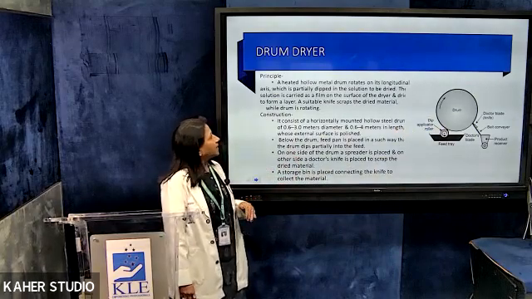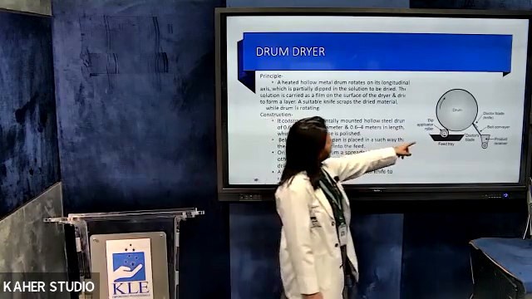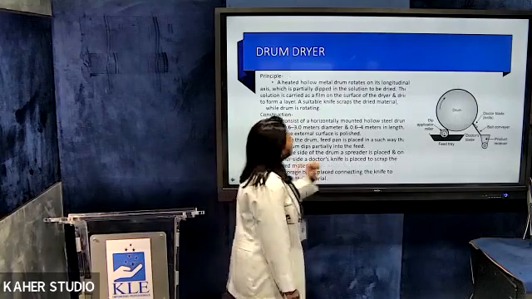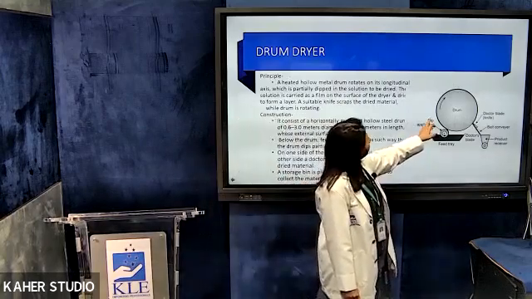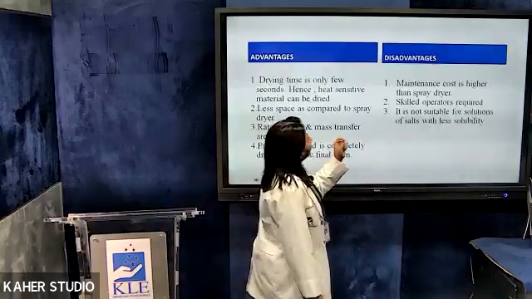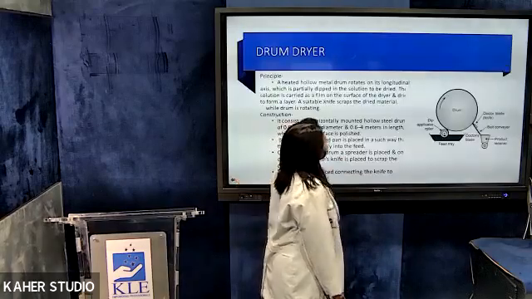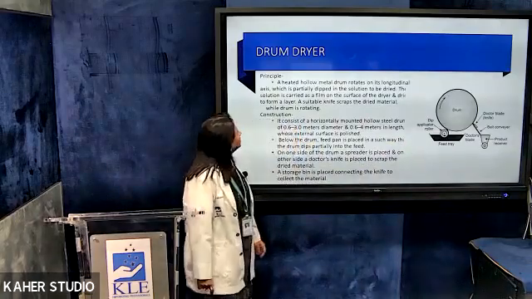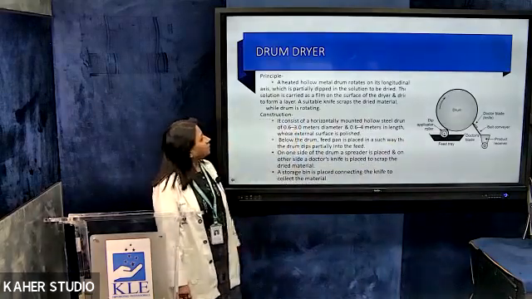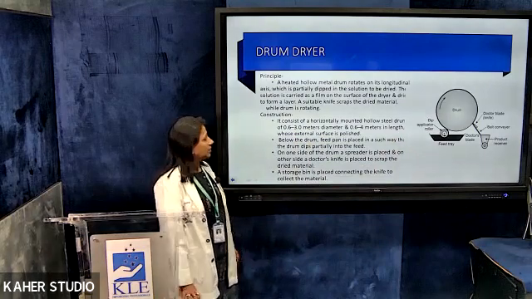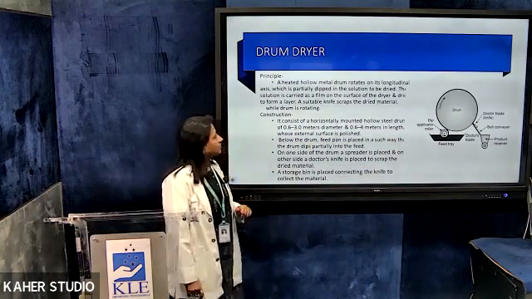The solution is carried as a film on the surface of the drum, that is here. Once it dips in, a small film is formed. As the film is formed, by the time it comes here, it gets dried, which is then scraped with a doctor's blade. Construction: it consists of a horizontally mounted hollow steel drum of 0.6 to 3 meters diameter. These are huge equipments actually. Although the diagram is small, I will show you the industrial model soon.